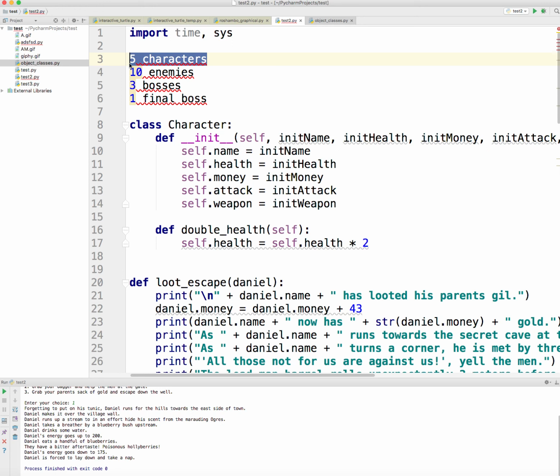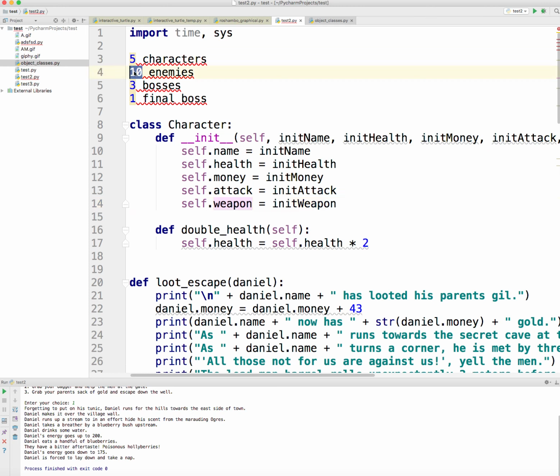The hero would have to have those sets of variables. The archer would need to have those 5 sets of variables. The knight would have to have those 5 sets of variables to describe their name and money and health and all that. The enemies, each of the 10 enemies would also need to have a set of 5 variables.